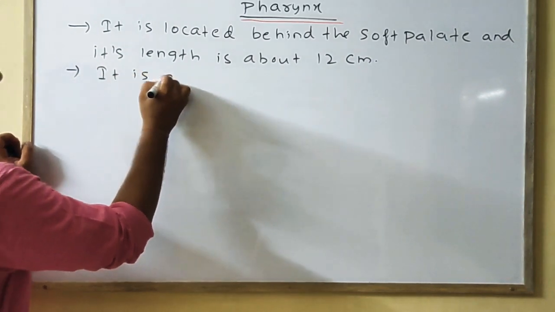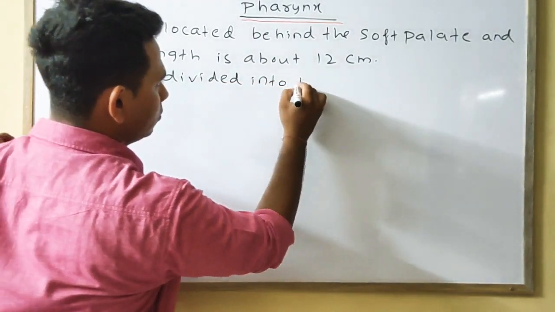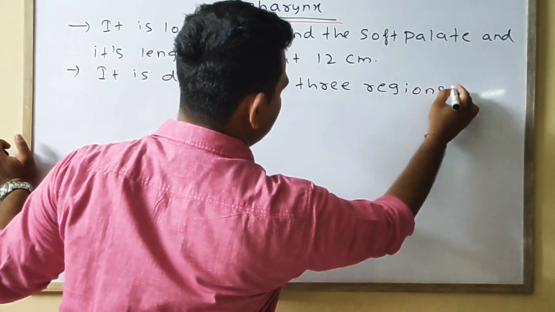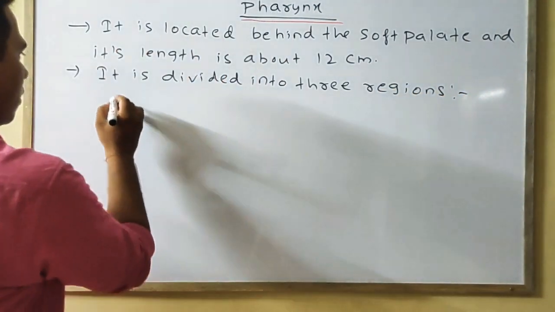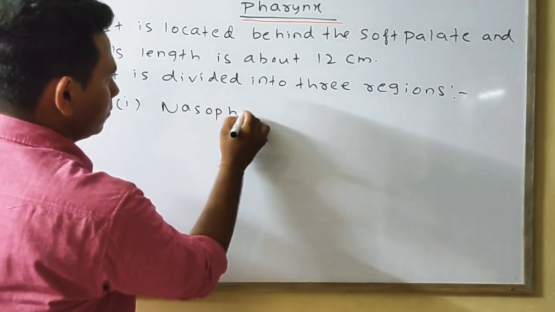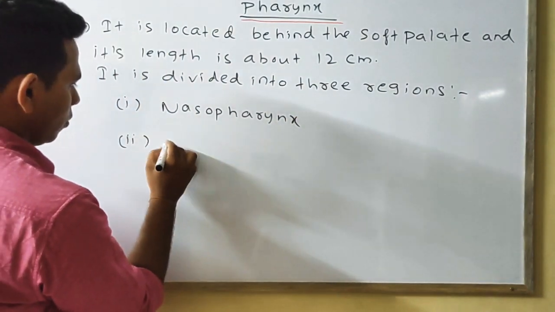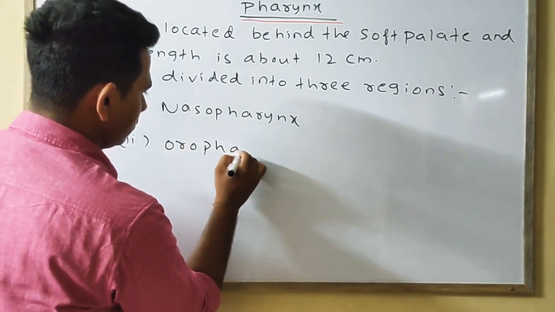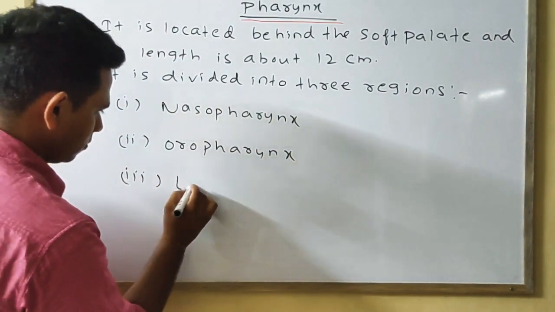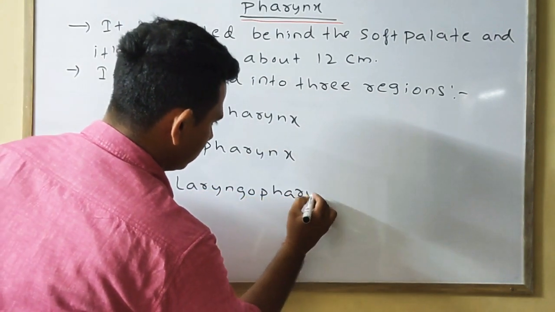It is divided into three regions. First one, nasopharynx. Second one, oropharynx. Third one, laryngopharynx.